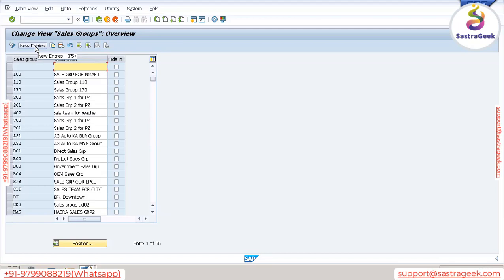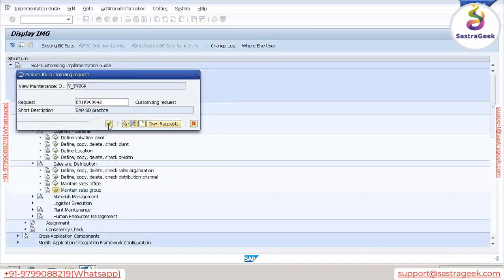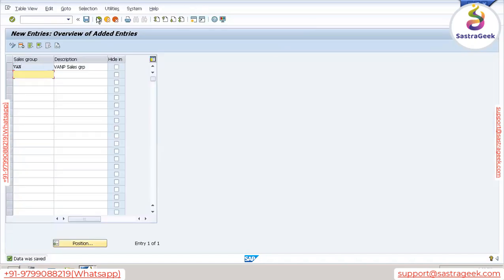So go to new entries. If you try to enter, the system will not allow. Let's say I'm entering VANP. See, the system is not allowing me to enter a 4 digit code, just VAN. And here we can give some description. Sales group. Let me save this entry. In this way, we defined sales group as well.